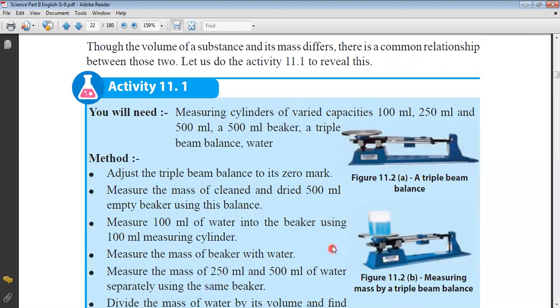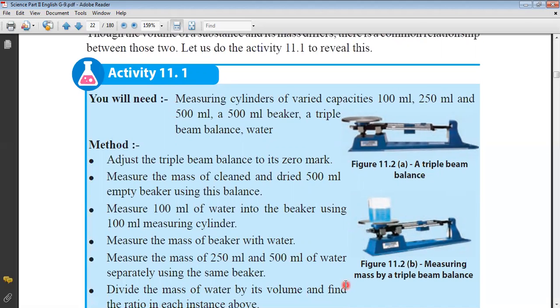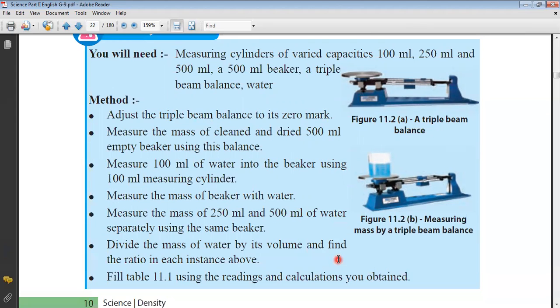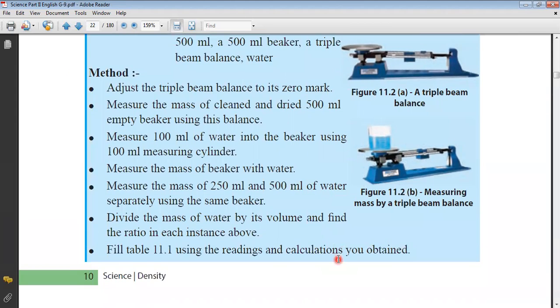Measure 100 milliliter of water into the beaker using the 100 milliliter measuring cylinder. Measure the mass of the beaker with water. Then measure the mass of 200 milliliter and 500 milliliter of water separately using the same beaker. Divide the mass of water by its volume and find the ratio in each instance above.